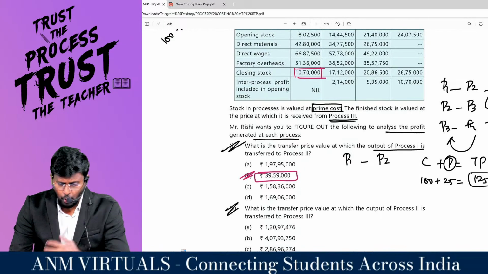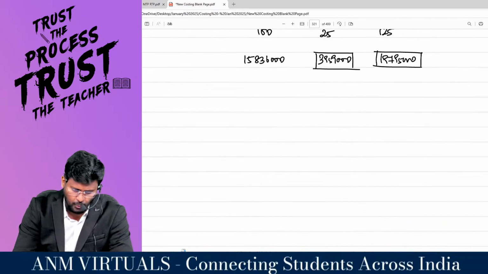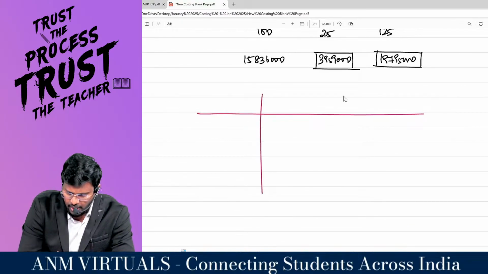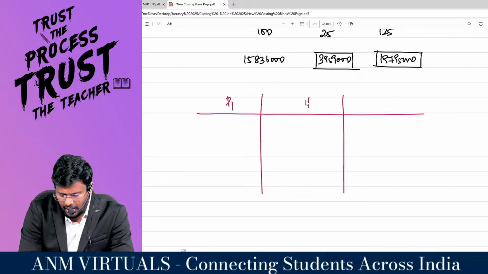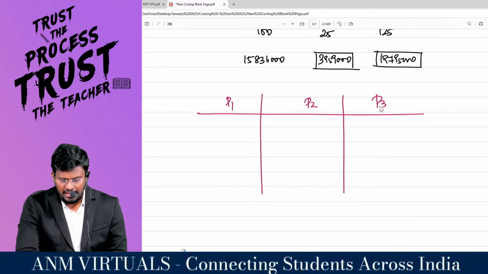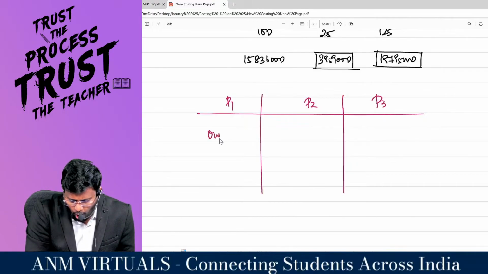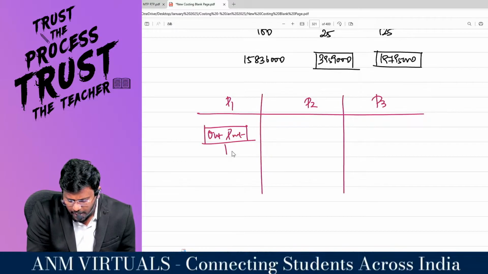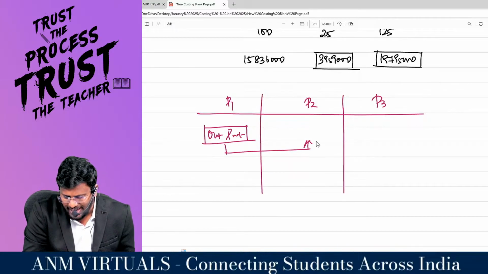Look at the flow of transactions in this type of question. You have 3 processes, correct? One is process 1, another is process 2, and another is process 3. The output of process number 1 will be transferred to process number 2 as input.